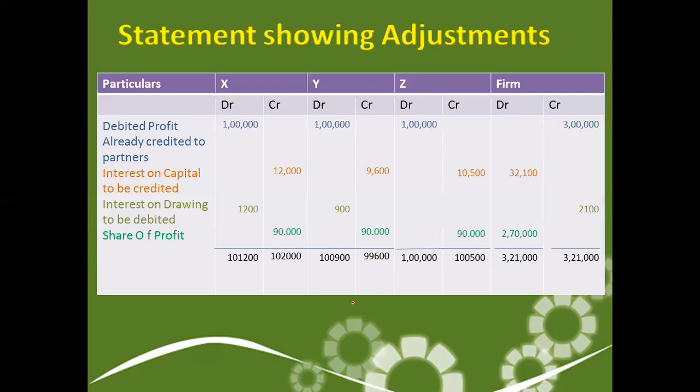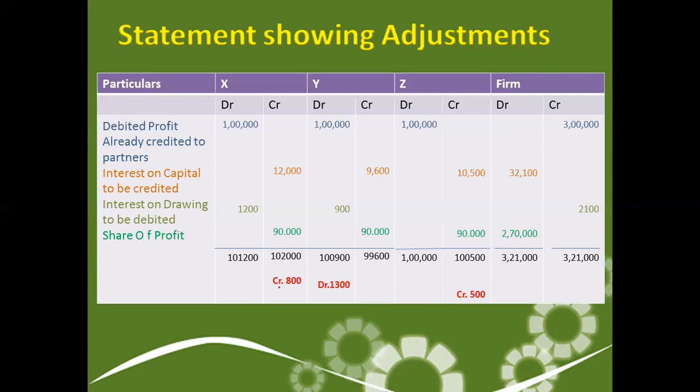Now see, in case of X, we have to debit his account with 1,12,100, but we have to credit his account with 1,02,000. So his credit balance is more, and his account will be credited with 800. How is this 800 calculated? This minus this. If the credit balance is more, it is credited with that amount. If the debit balance is more, it will be debited with that amount.